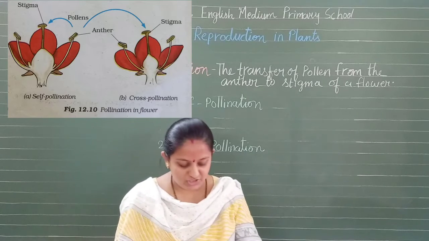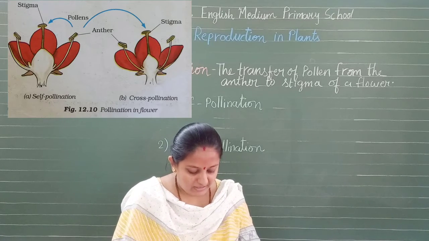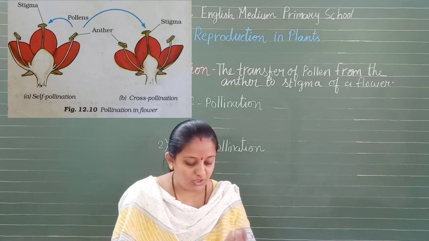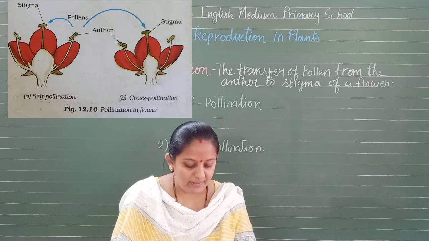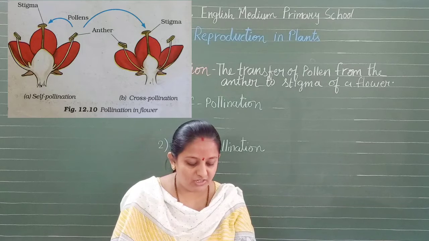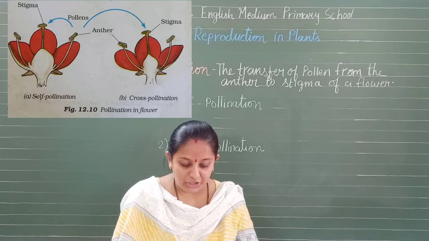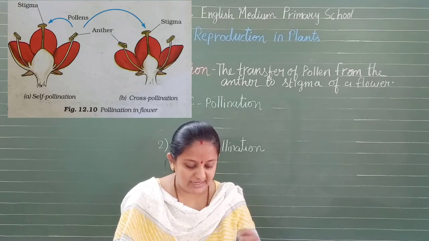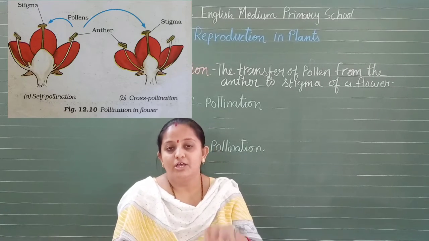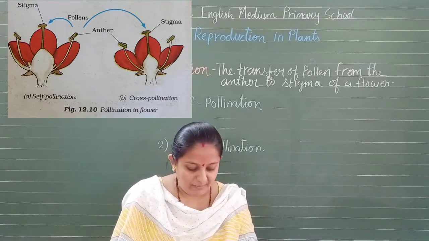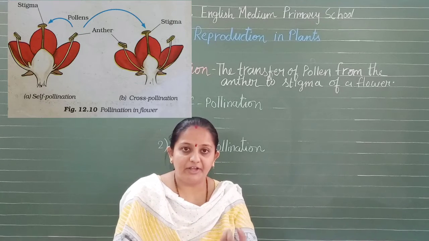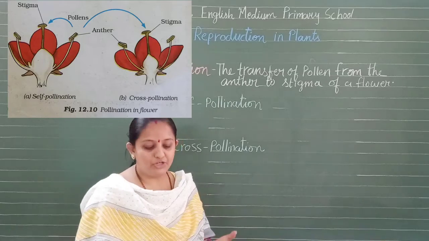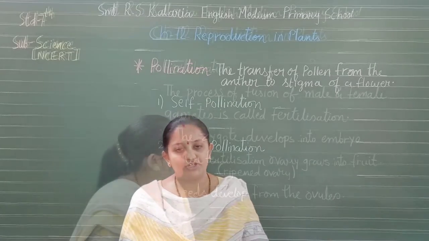You can see the picture on the screen also. So this is about pollination. Now Bujo got this answer, but Bujo is curious and wants to know why flowers are generally so colorful and fragrant. It is to attract insects. Yes, because insects visit flowers and carry away pollens on their body, so they are attracted by the fragrance, and pollination occurs, self-pollination and cross-pollination.